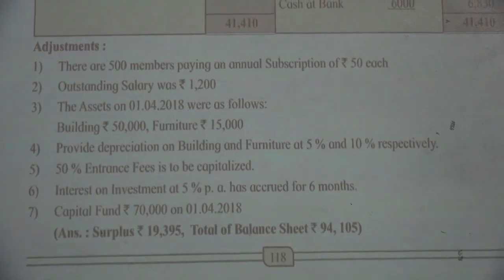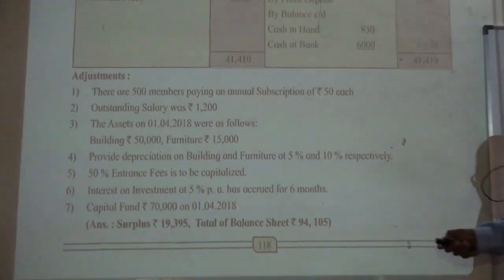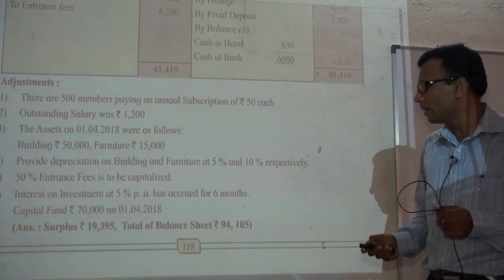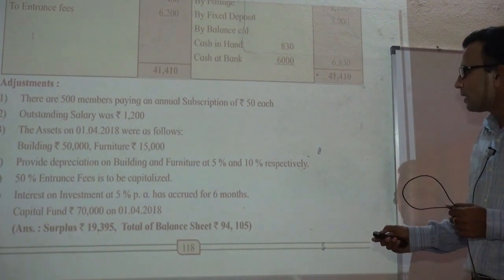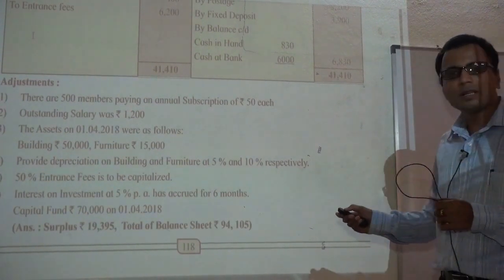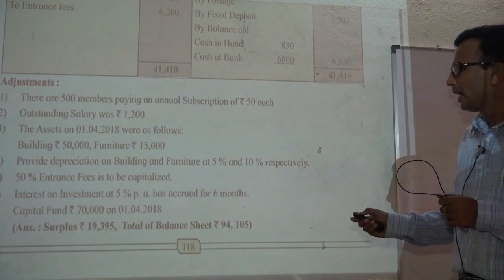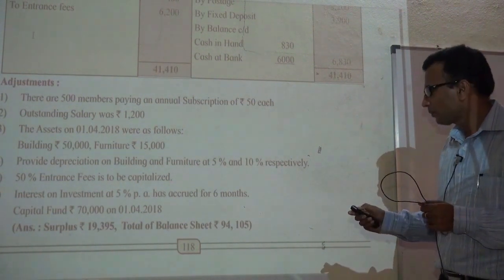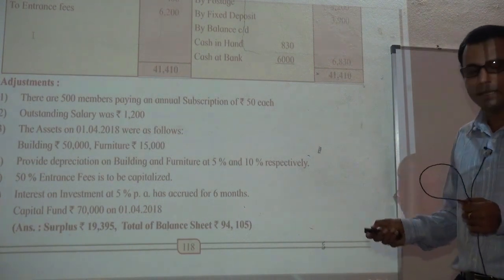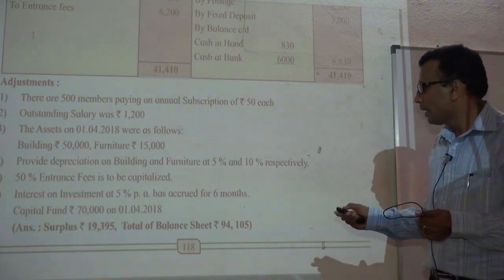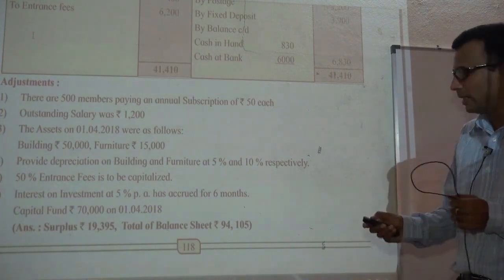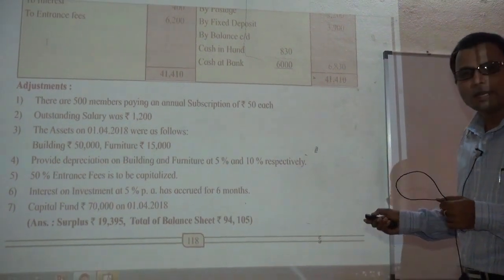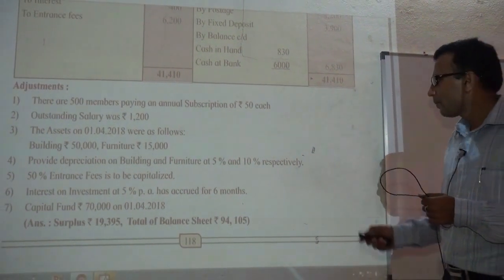Means this investment was not made at the beginning of the year, it was made in the middle of the year. I mean on 1st October 2018 the investment was made. So 5% of it for 6 months. That will be the accrued interest on investment, and that will be shown on asset side as it is accrued. It is the amount receivable on investment, and this is the income of this year, so that accrued interest will be shown on income side, isn't it?